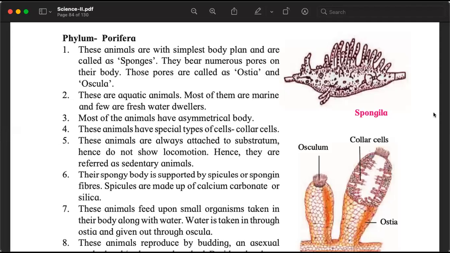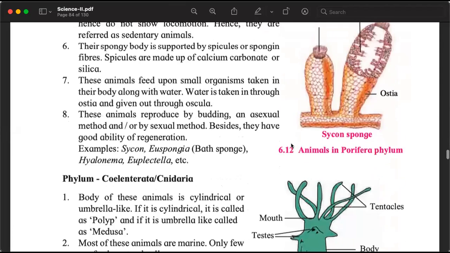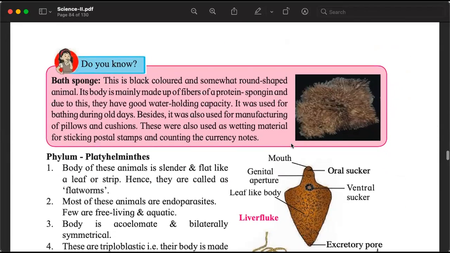So, when we are asked to write the characteristics of each of the following animals, and the animal is bath sponge, right? One part of information is directly here. See, bath sponge. It clearly says this is black, round shaped, and body is mainly made up of fibers of spongin. They can hold water. This is one part of information which is specific to this animal.